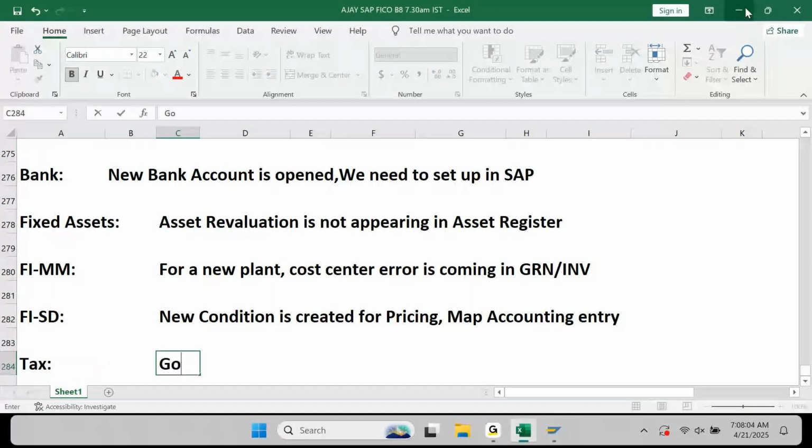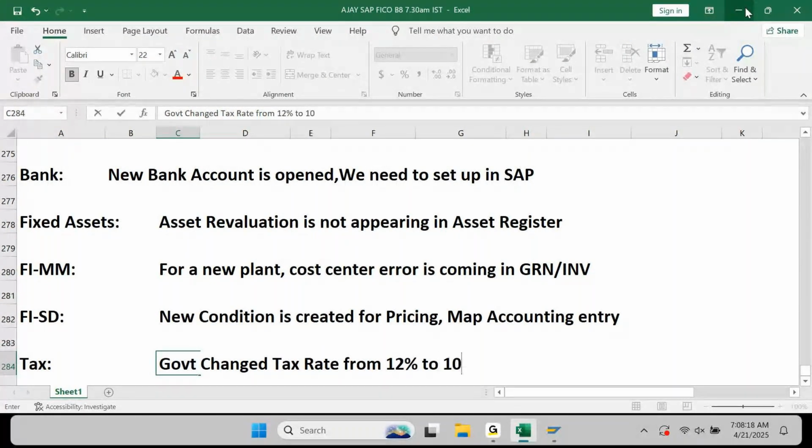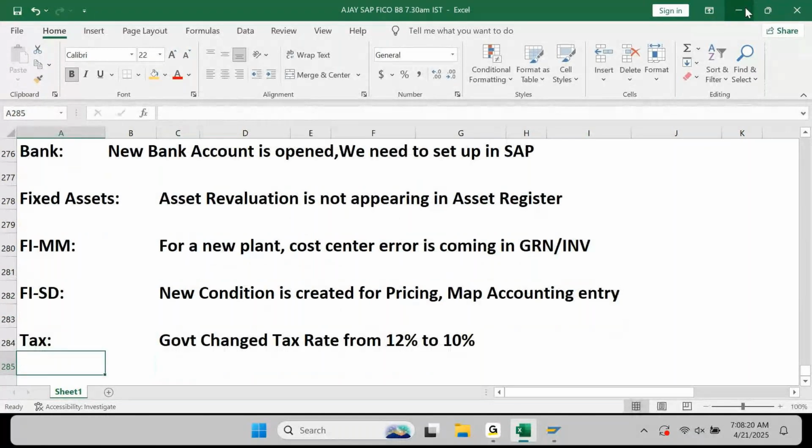Let's say you also have taxation. Let's say the government changed the tax rate from 12% to 10%. What will you do? Like that, different small points will come in the project, or when you're learning, when you're preparing.